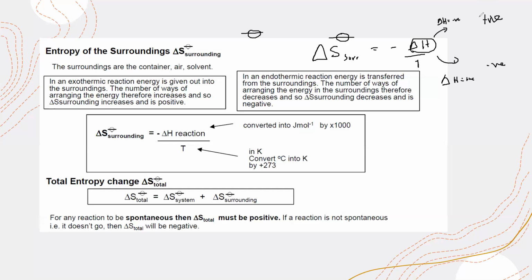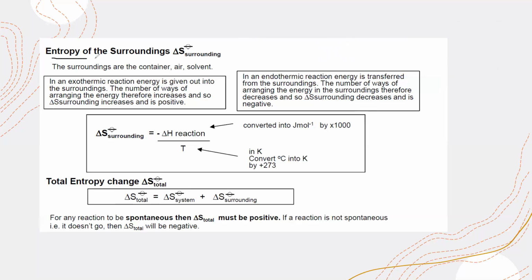And if we need the total entropy, the formula is the entropy of the system plus the entropy of the surrounding. If the total entropy is positive, it means the reaction is spontaneous. The reaction will proceed, or will occur. If the total entropy is negative, it means the reactant will not form a product, or the reaction is non-spontaneous. Is this clear? The concept of entropy of the system as well as total entropy change.